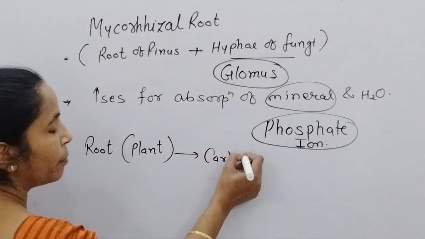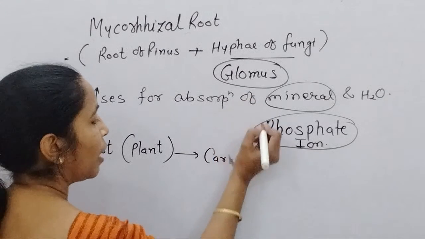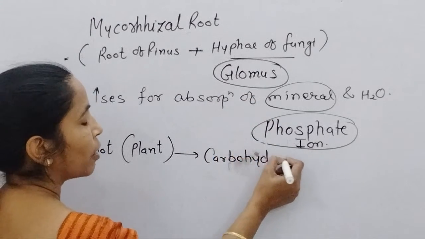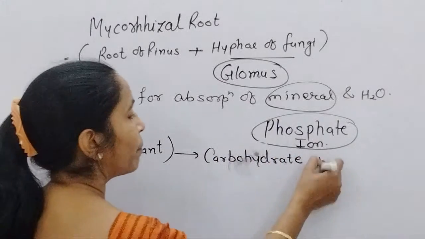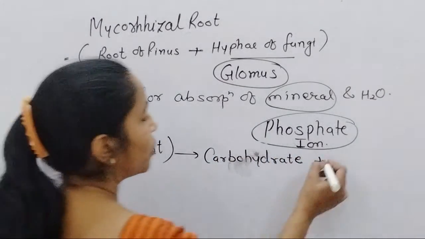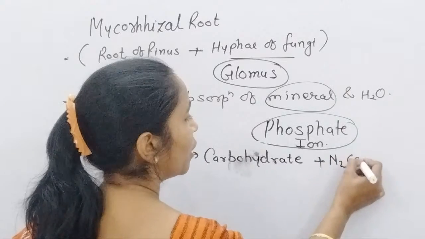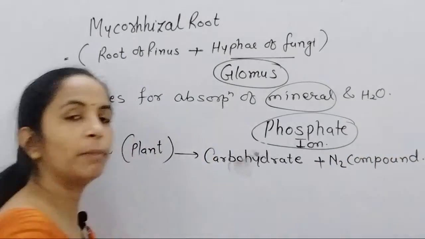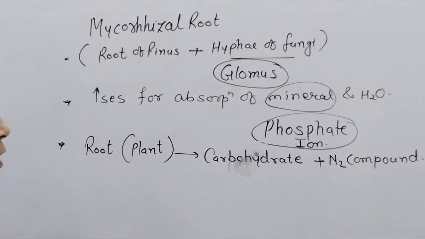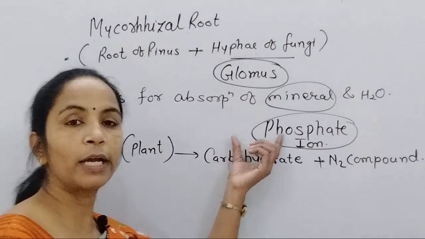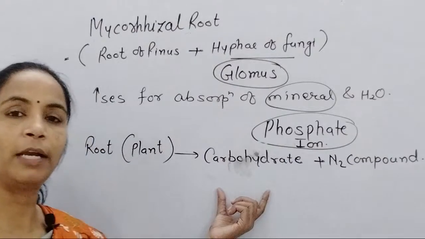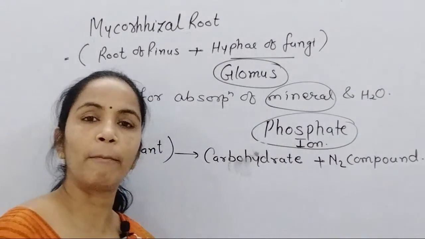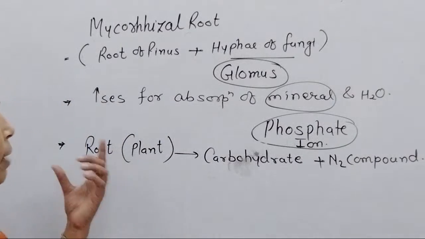So food you remember is carbohydrate, along with carbohydrate some nitrogenous compound. Again, this part is also mentioned on page number 186 of class 11th NCERT, that in mycorrhiza association the plant provides food in terms of carbohydrate and nitrogenous compound. So this part you remember for the mycorrhiza.